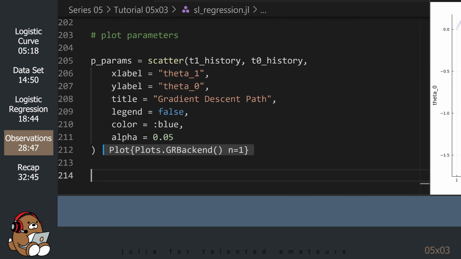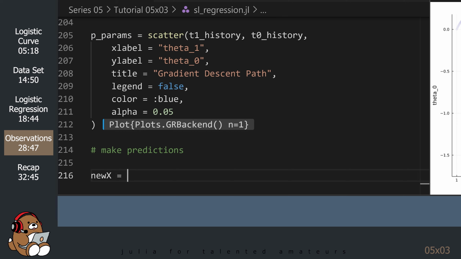Now that we have a working model, let's use it to make some predictions. Based on grain sizes of 0.25 mm, 0.5 mm, 0.75 mm, and 1 mm, what is the probability of a wolf spider being present? The output is in the REPL.